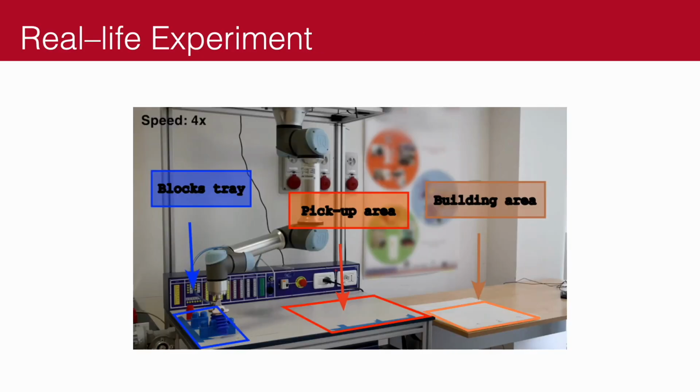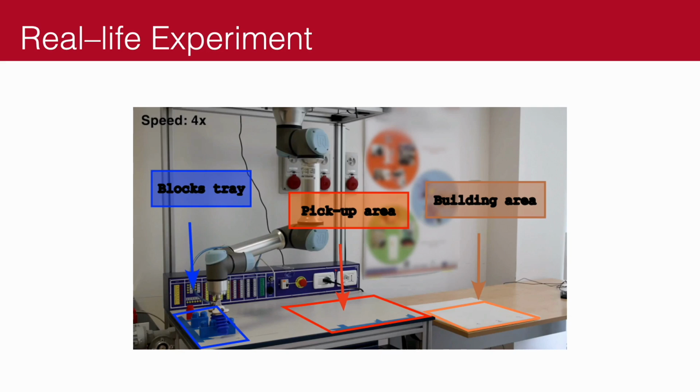Here is a motivational example to showcase why this work is important. In this scenario, we consider a worker here in the building area that has to build the structure in a certain way. The robot is providing the blocks that the user can use in order to build the building, and it is providing them by picking them up from this block tray where it can pick whatever block it wants.